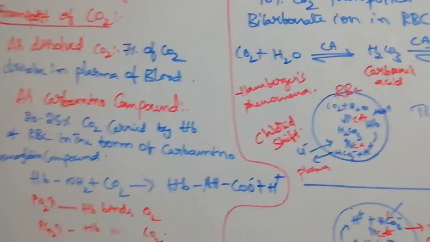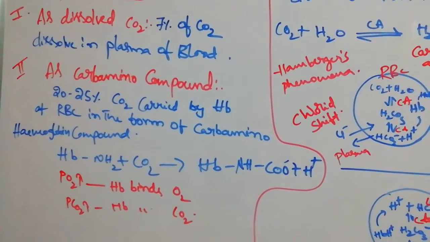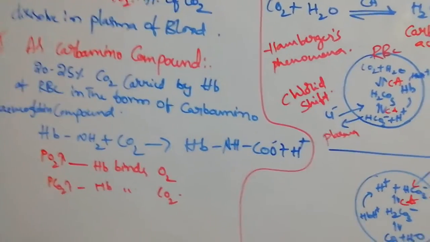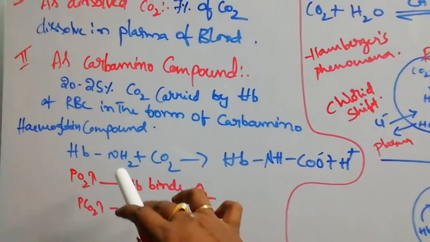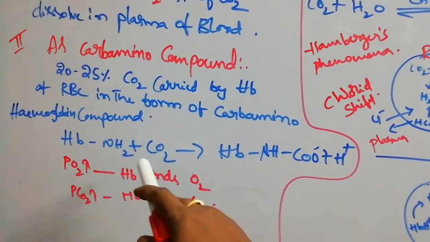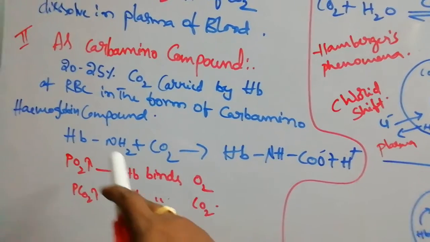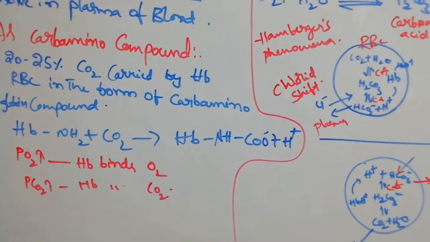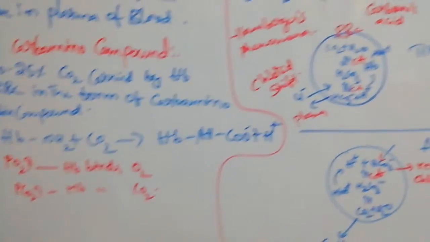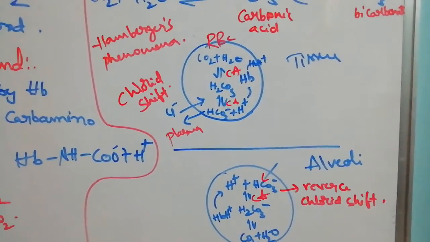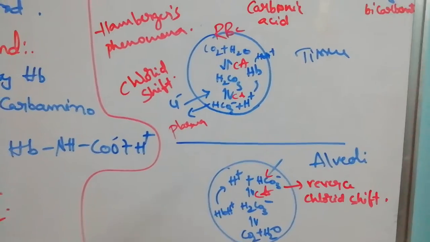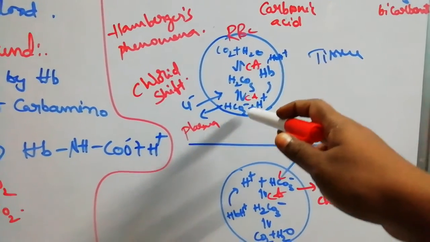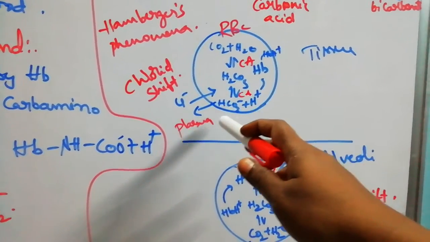Here, transportation of carbon dioxide: you remember 7% plasma, 25% carbamino. You learn this equation. Amine group combining with carbon dioxide, you remove H plus, and add all this, HbNHCOO, carbamino hemoglobin. Next, CO2 and H2O both combine to form carbonic acid in the presence of carbonic anhydrase enzyme, which is very weak, giving bicarbonate and H plus.